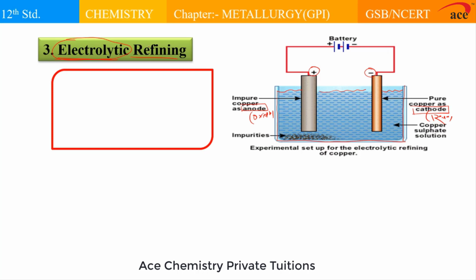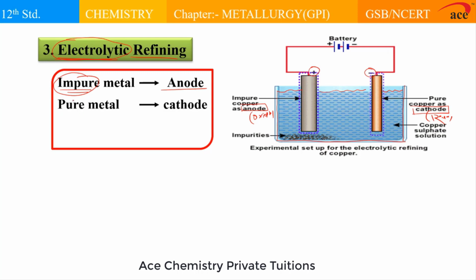When we do refining of the metal, the anode and cathode are made up of the same metal, but the difference is the purity of the metal. For example, the impure metal is made the anode. This crude metal, the metal which is to be refined, is used to make the anode. So crude metal is kept at the anode, and a thin strip of the same pure metal is kept at the cathode.